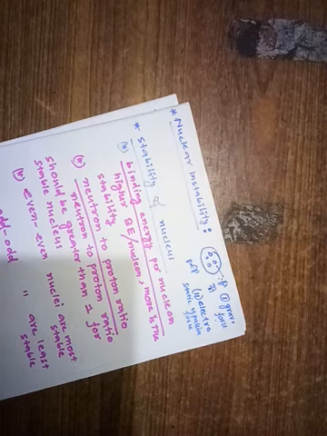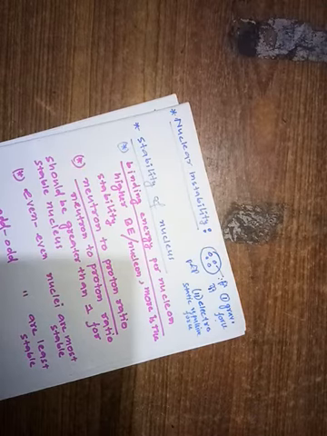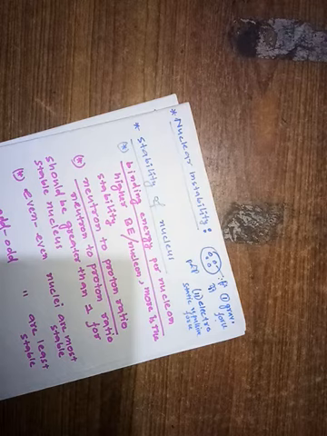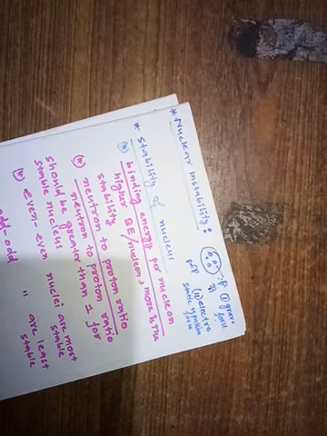If the distance is very small, obviously the electrostatic repulsive force between them is very high. And this strong electrostatic repulsive force between these close packed protons makes the nucleus unstable. Is it okay? And this is the reason for nuclear instability.